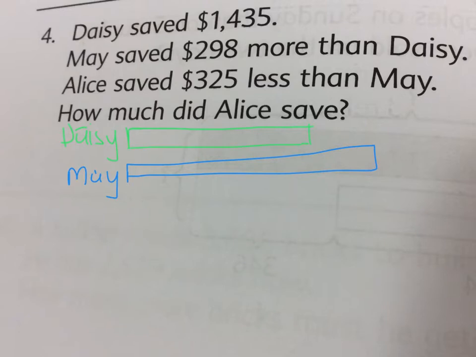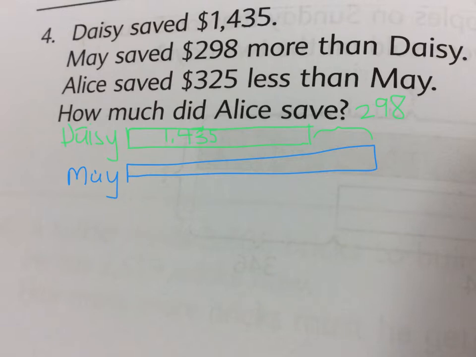We know how much Daisy has, right? She has 1,435. And we know that the difference is 298. That's how much larger May's bar is.